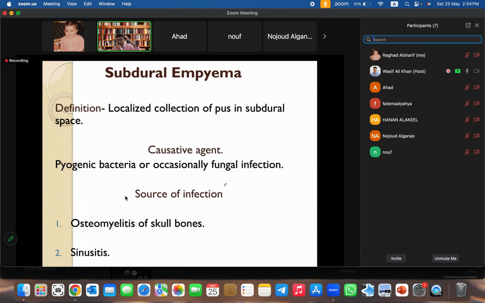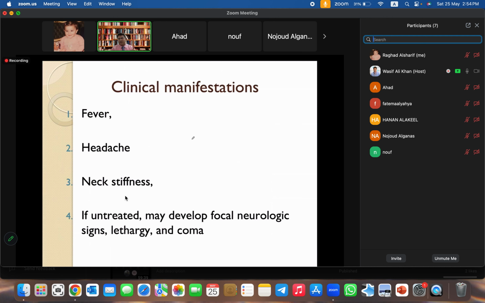The next is subdural empyema. So what is subdural empyema? It is the collection of pus between the two layers. So in this situation, it is between the dura and the arachnoid membrane. And the reason is again pyogenic bacteria, staphylococci, and in some situations it might be because of some fungal infection. And the organisms are coming again from a direct source, that is osteomyelitis and sinusitis.